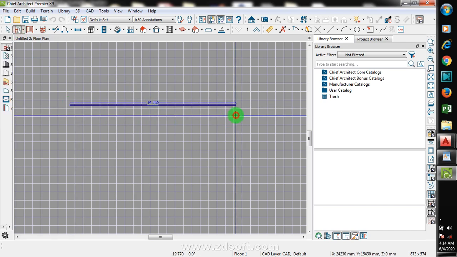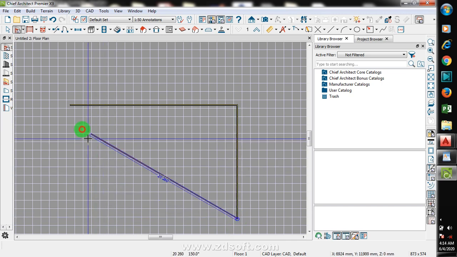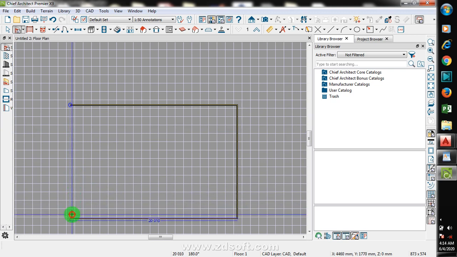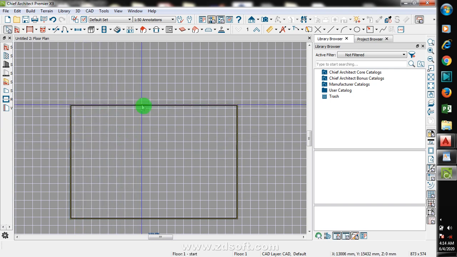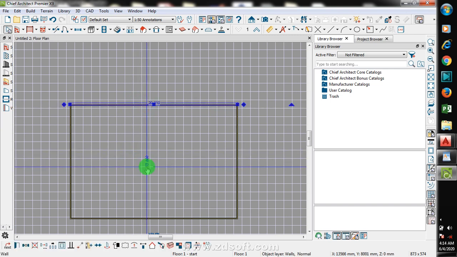I'll click, I drag, and I drop. I click, I drag, I drop. Click, object snap, drop. Click here, drag, I drop. Now let me show you something. If I click on this wall right now, you can see it's giving me a dimension here, telling me the distance from this wall to this wall. I can just click on this and then I type 3,000 for example.